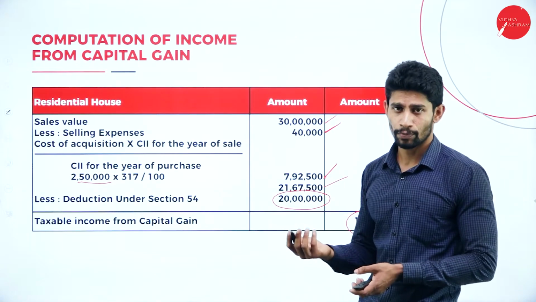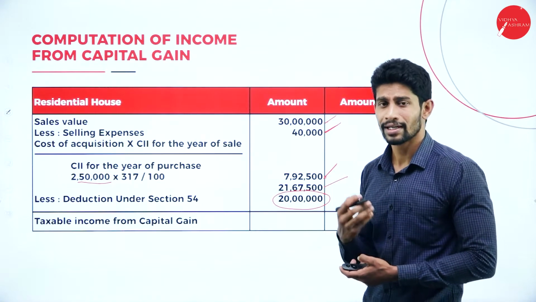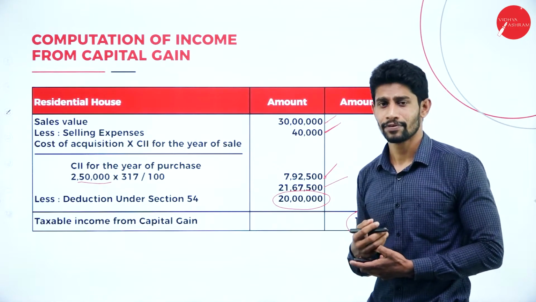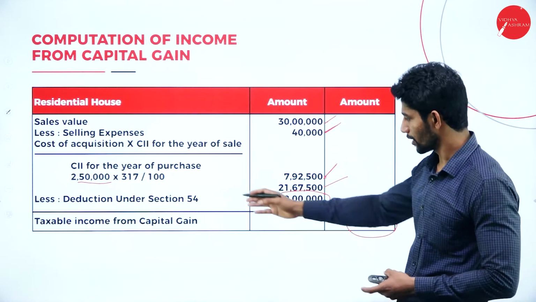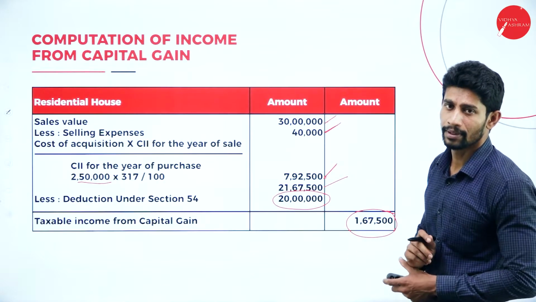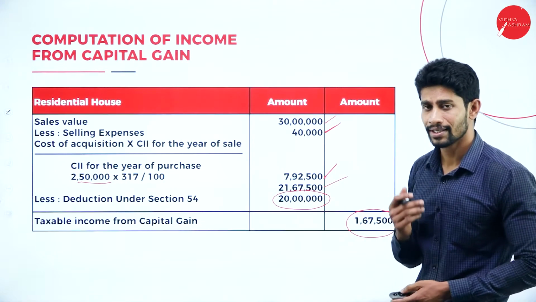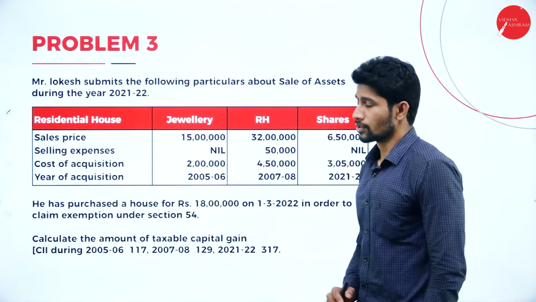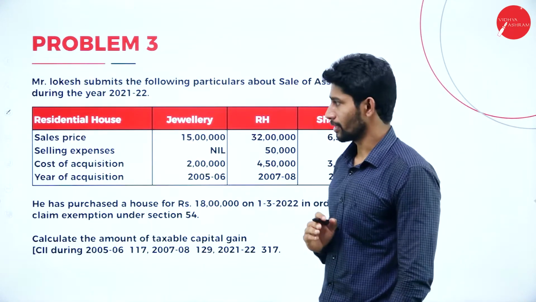He purchased the new property, so he is eligible to claim deduction under section 54. That is why we are giving the deduction of rupees 20 lakh and he is supposed to pay tax on the remaining income, that is 1,67,500. So moving on to the third problem, problem number 3.